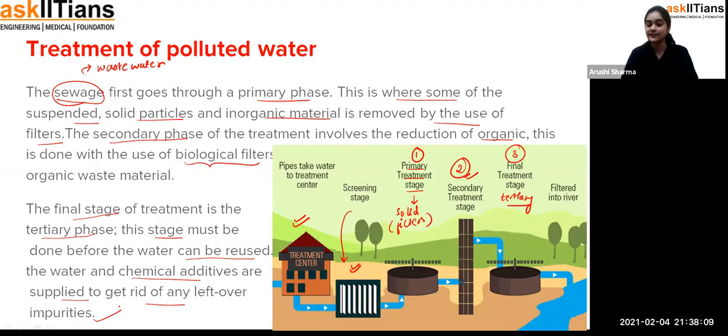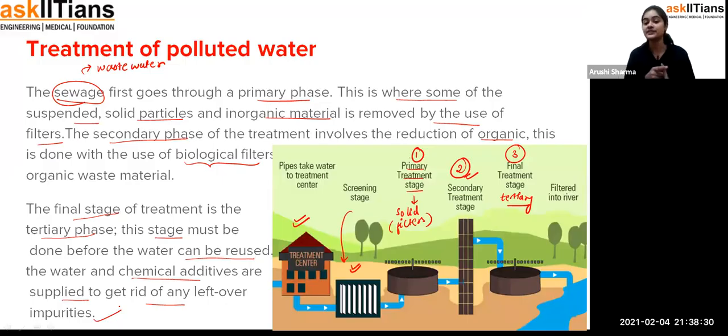Okay. So first of all, the step is that we have to collect the polluted water at one place, and then we transfer that water to the treatment center with the help of pipes. After that, the screening stage is done, to see what type of particles are there. Okay, after the screening stage, students, there are the three other stages.